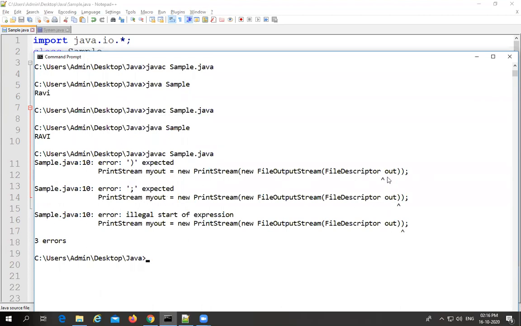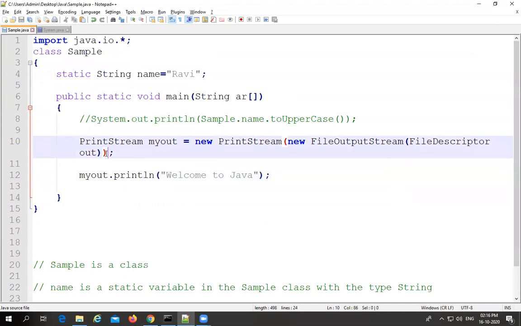Here the problem is I did not place the bracket.